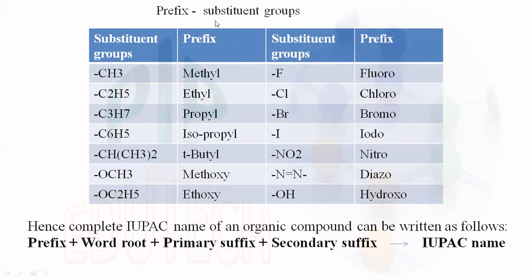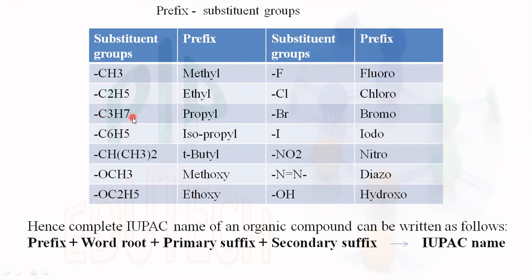That means the third category: word root, suffix, and prefix, the third category, prefix. So if the group present is CH3 as a substituent, it is named as methyl. C2H5, 2 carbon atoms, ethyl.